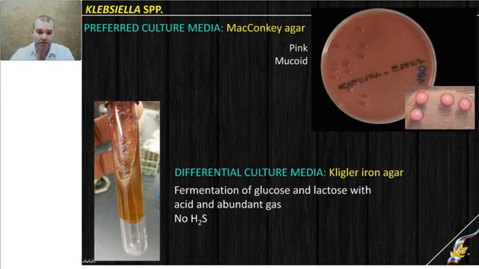On Kligler iron agar, it is again very easy to identify Klebsiella due to abundant production of gas, an extremely huge amount, and the whole agar is pushed up to the half of the test tube. Bacteria utilize glucose and, more weakly, lactose as well, with production of acid without H2S.